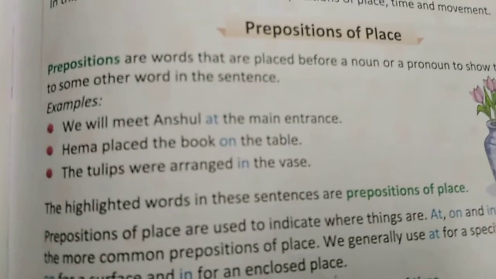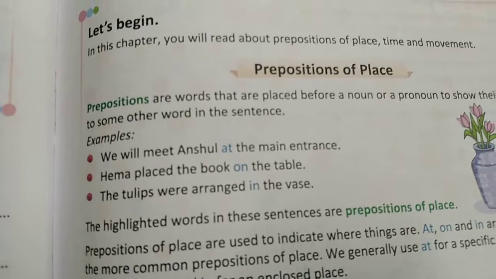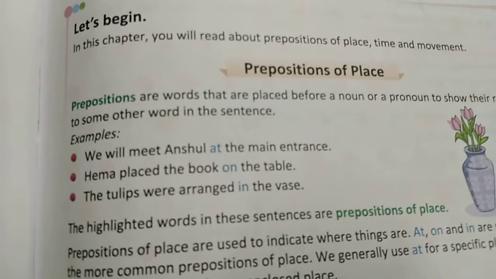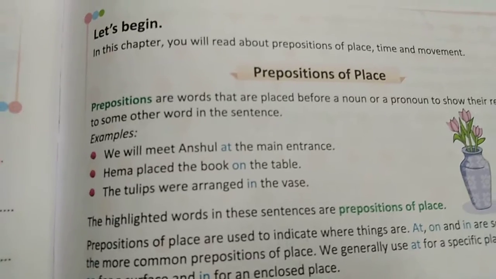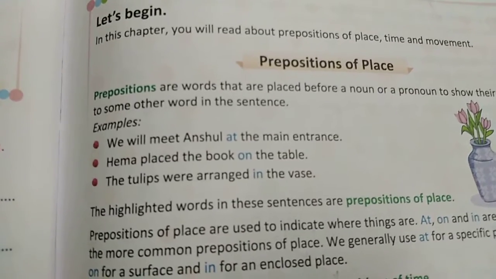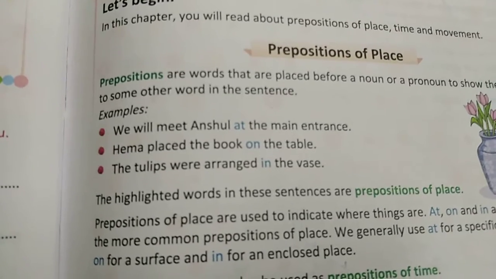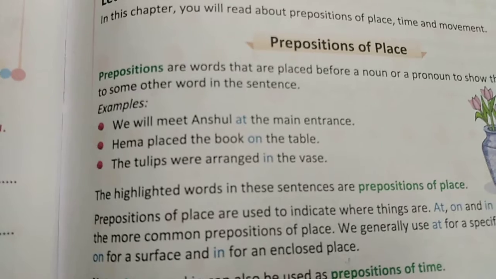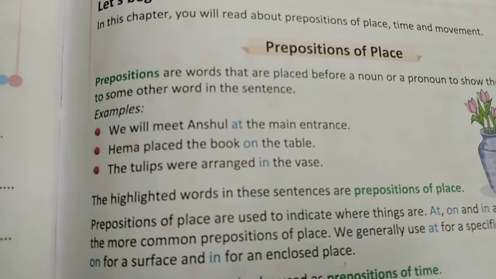You see here, at the main entrance. In this example you can see we will meet Anshul at the main entrance. So children, we use at here because it is a point of place. At which place? Main entrance. So at is used for at the gate, at the door, at the end, at the first. So we use at for the point of the place.